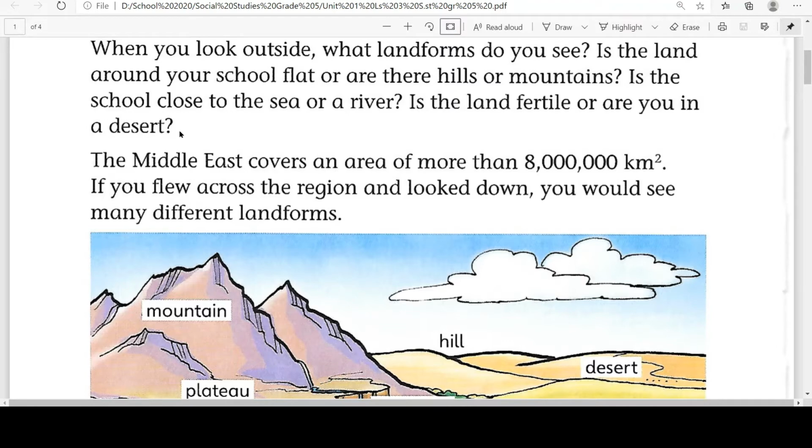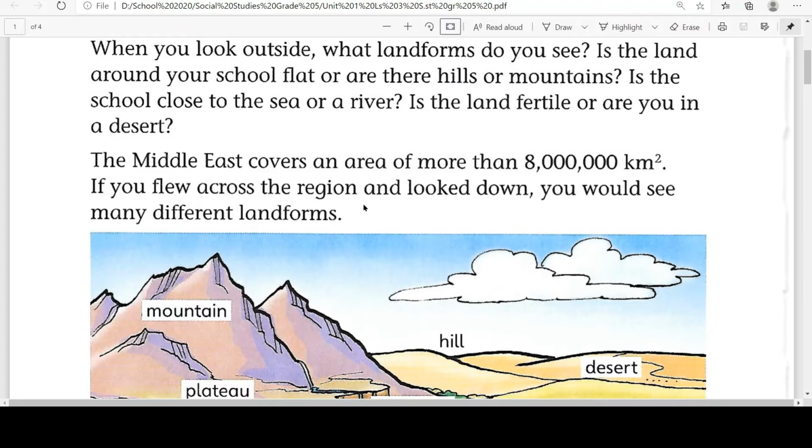When we look outside our school, we see flat land. There are buildings and roads, but there are no hills or mountains, and no sea or river. And we are living in a desert area. Even though it's a built city, if we just move out of the city, it's a desert area. So there are no hills, mountains, sea or river nearby. The Middle East covers an area of more than 8 million square kilometers.